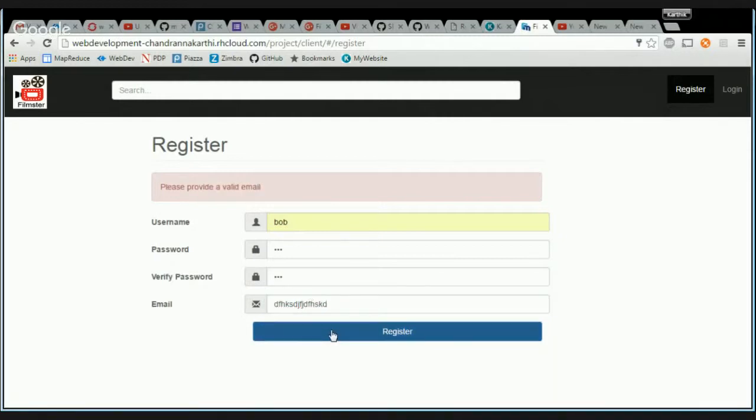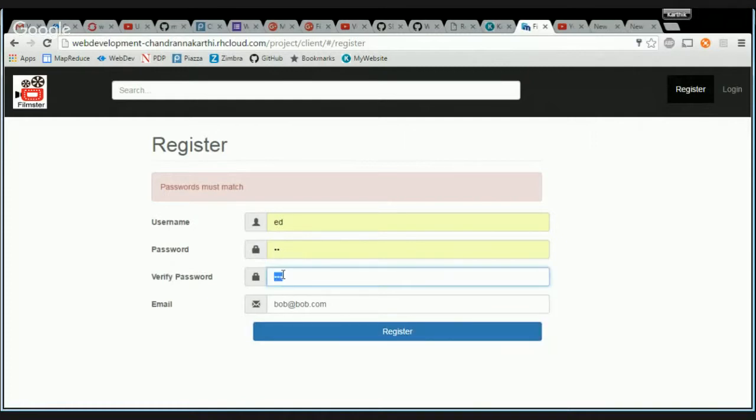What happens here? It says please provide a valid email. Okay, and let's give bob@bob.com. So this should actually successfully register Bob, the user. But wait, let me try to change it to one of the existing users and see what happens. So I change this to Ed, and let's see what happens now.